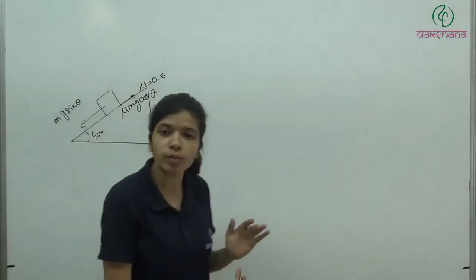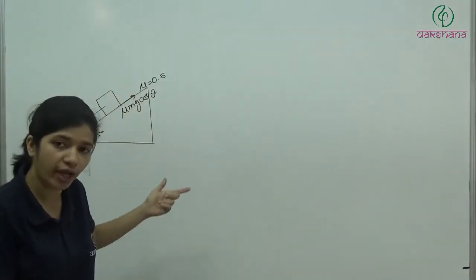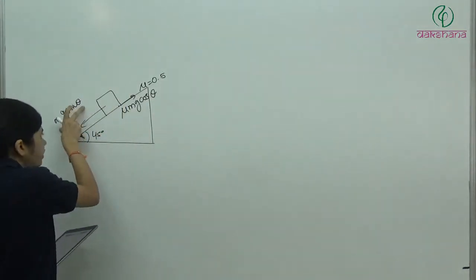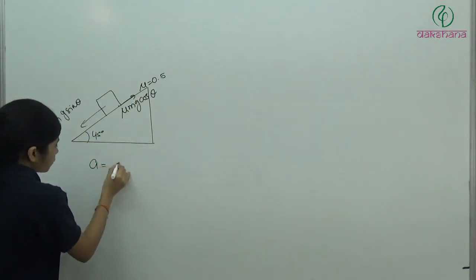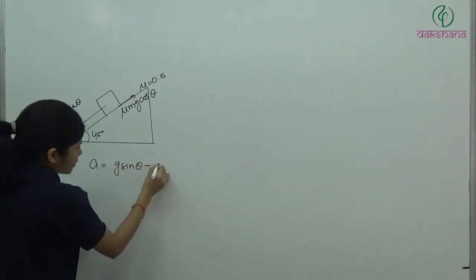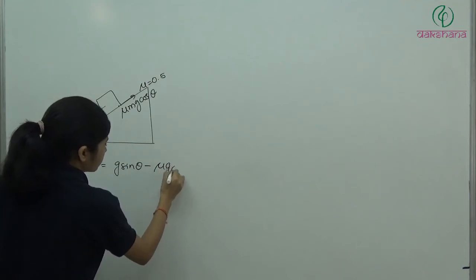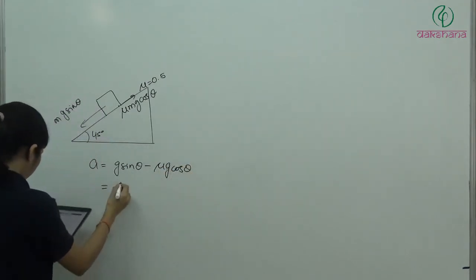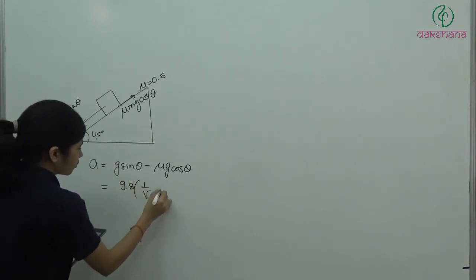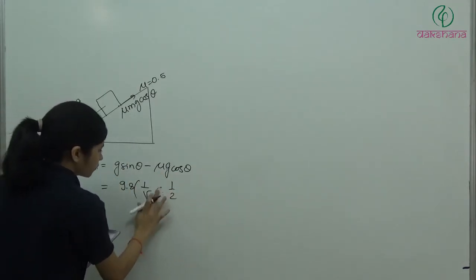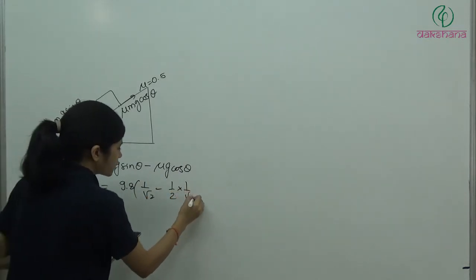Is it going to depend on mass? No. If you keep 10 kg, 20 kg, 100 kg, it is going to have the same acceleration, because when you divide this force by mass, the factor cancels. So acceleration will be g sin theta minus mu g cos theta. We have g as 9.8. Sin theta is 1 by root 2, mu is half, and cos theta is 1 by root 2.